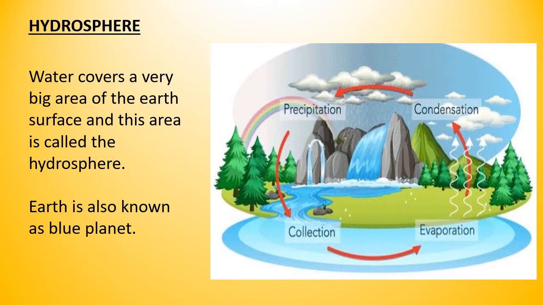Our earth is also known as the blue planet. Why is this known as the blue planet? Because 71% of the earth's surface is covered by water. Because of this, when someone sees our earth from space, it looks blue, and because of this our earth is known as the blue planet.